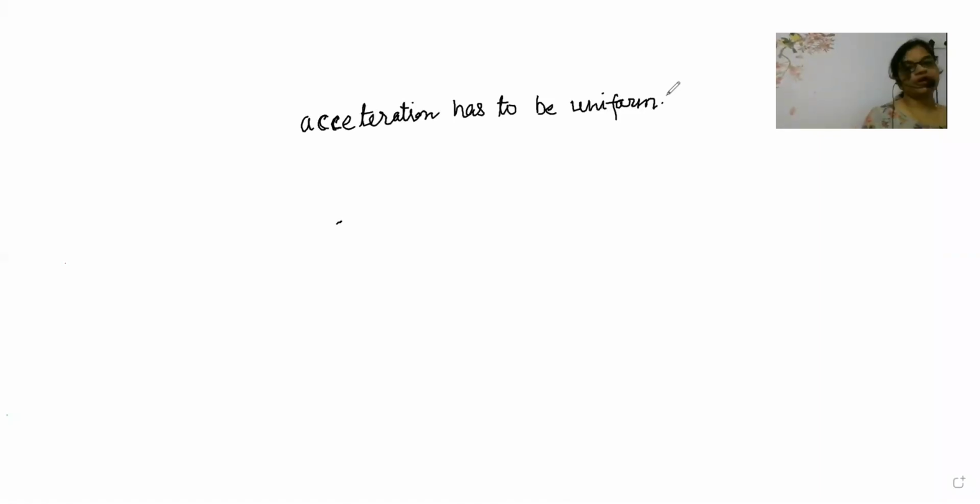Second important point is the motion of a body should be in a straight line. Means if a vehicle is moving, the vehicle should move in a straight line. So when these two conditions are applicable, then only we can apply three equations of motion.